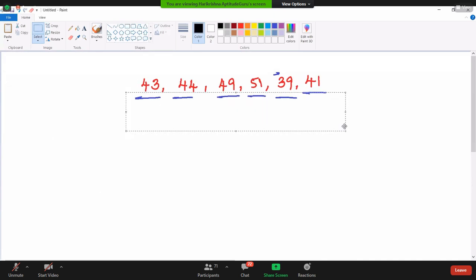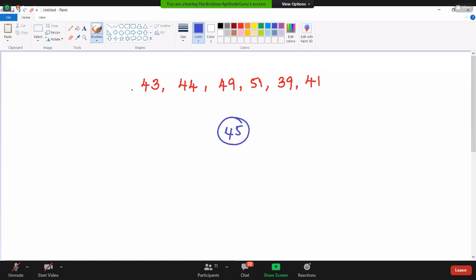So these are the numbers which we have taken in the previous. The same numbers I am assuming again. So let's assume 45 is my assigned number. I'm just trying to tell you, you will get an average by assuming any number. So 45 I'm trying to assign here, so you can just observe.